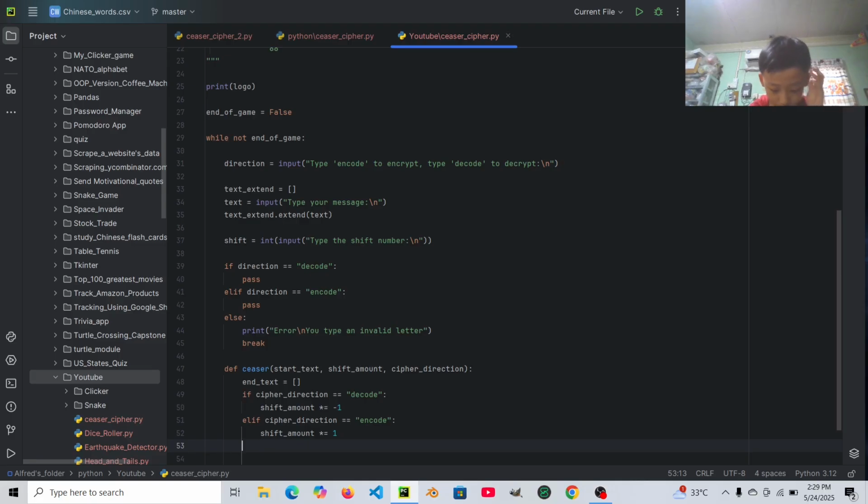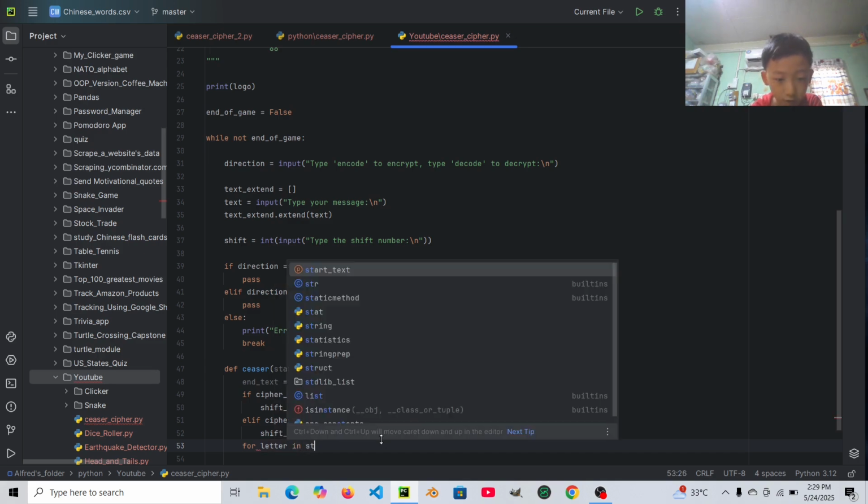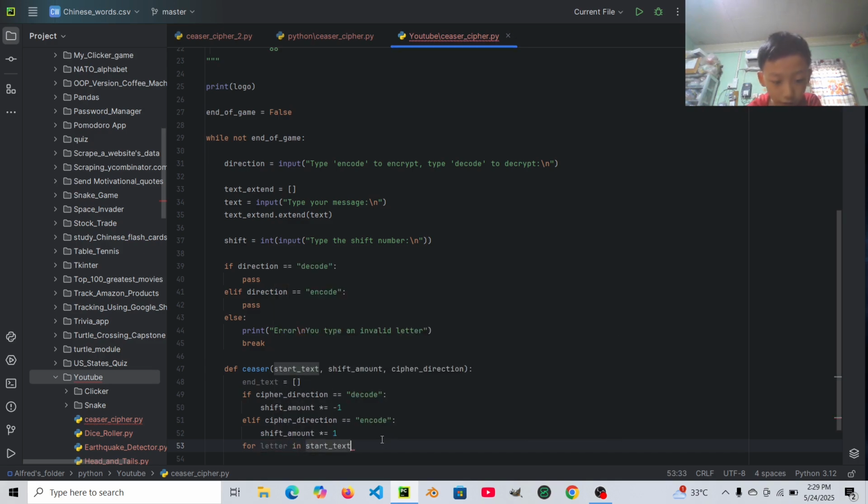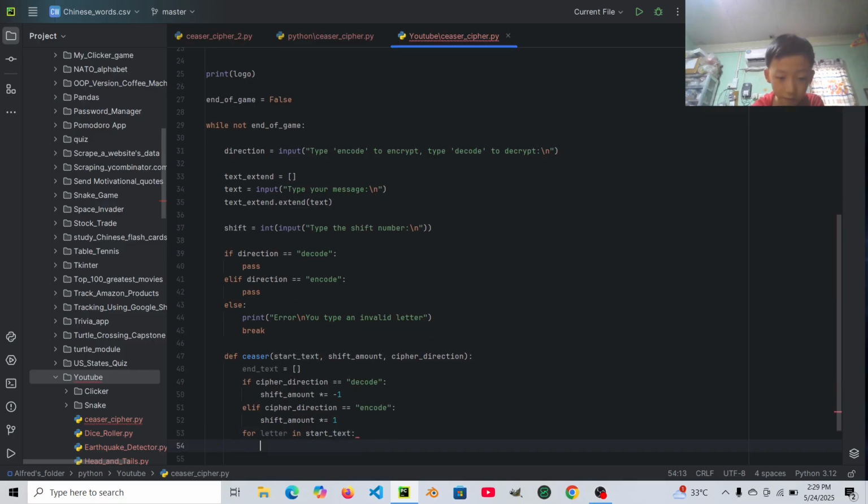Then we will create a loop for a letter in start text.